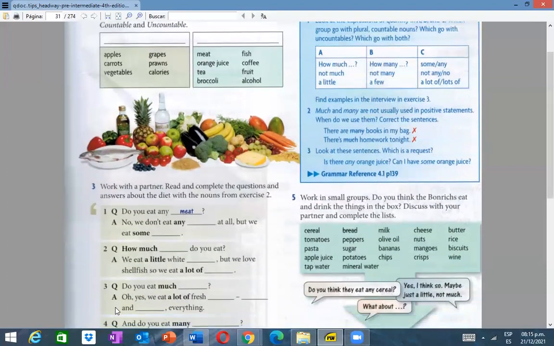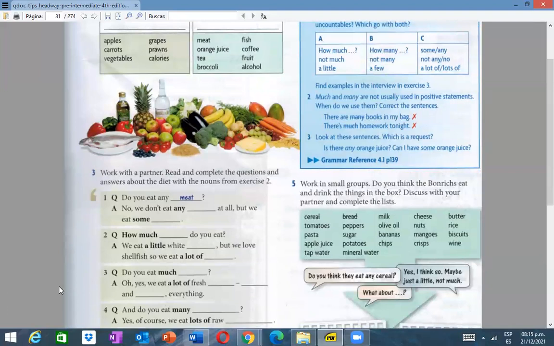Very good. Now, the next, number 2, much and many are not usually used in positive statements. Okay, here we have some rules. Let's start with rules that you have to memorize. This is the first one, okay? You have to memorize, please. I repeat, much and many are not usually used in positive statements.